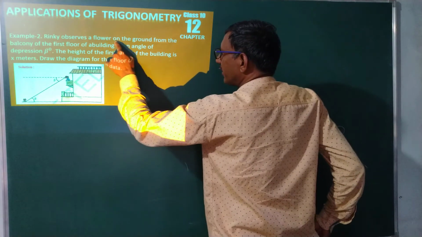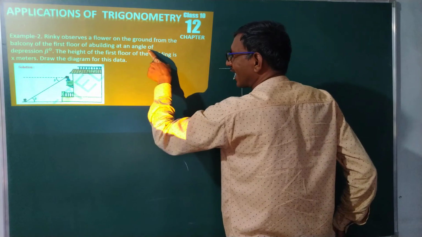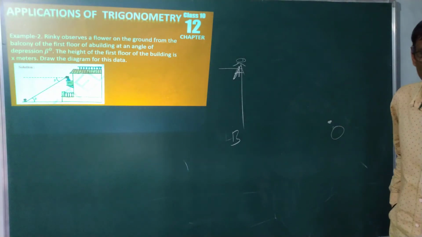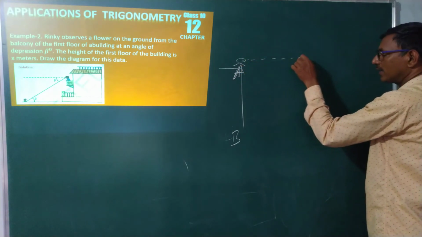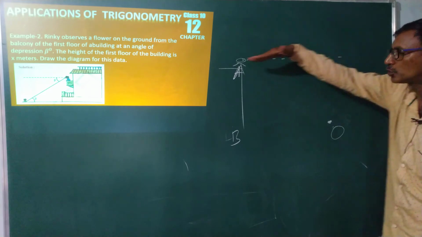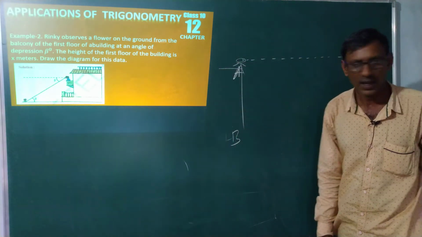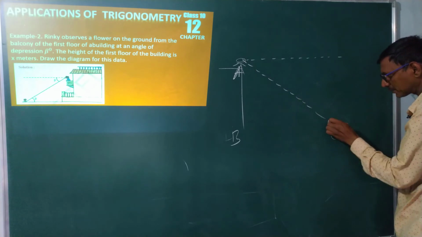Rinki is observing a flower on the ground from the balcony of the first floor of the building at an angle of depression. See, angle of depression you are using. This is my horizontal line. You just assume it through your eye. And this is my line of sight.